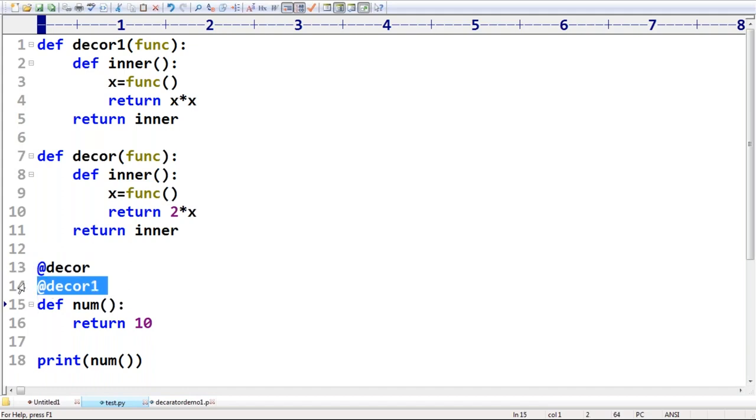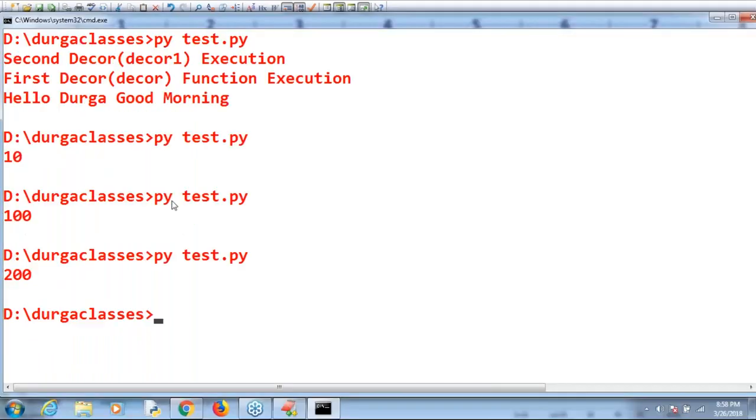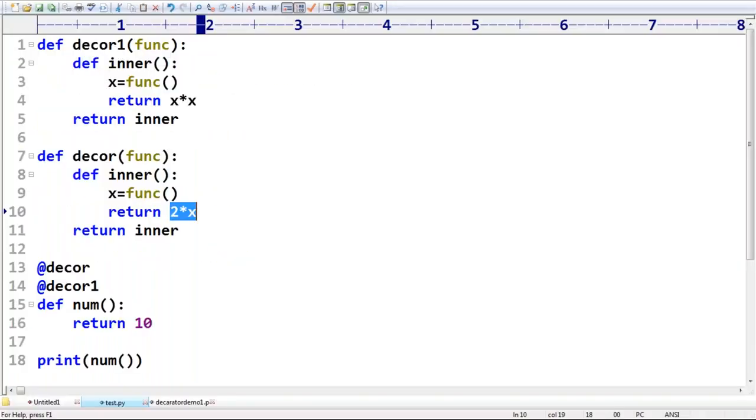Inner decor means decor1. So x into x means 100. Now 2 into x, 100 times 2 means 200. Yes, we are getting the answer. So in which order are these decorators executing? Yes, ma'am. Are you in a position to understand? Something goes wrong.